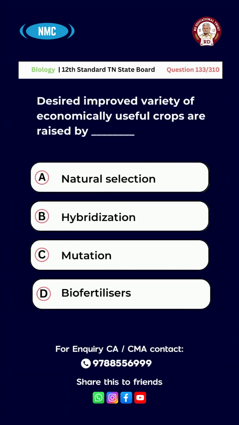Desired improved varieties of economically useful crops are raised by option A, Natural selection, B, Hybridization, C, Mutation, D, Biofertilizers. And the right answer is option B.